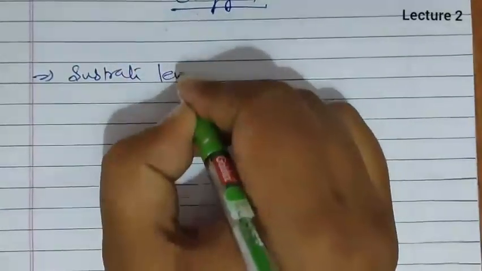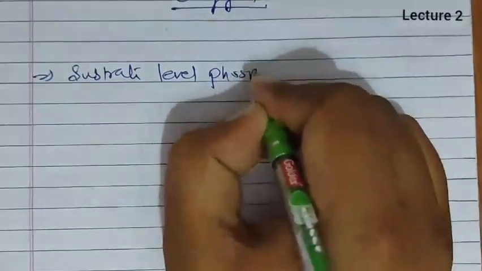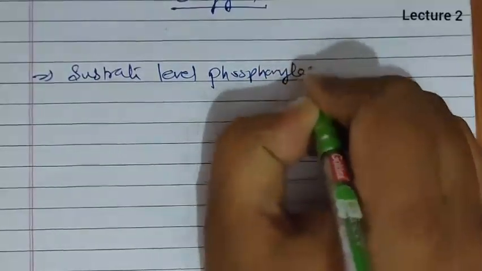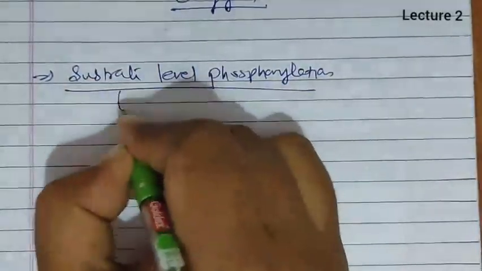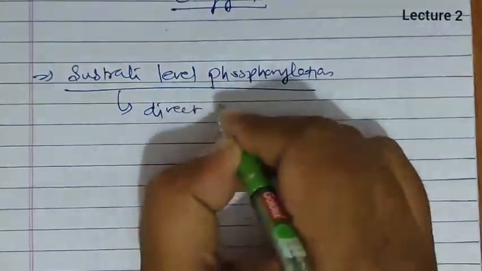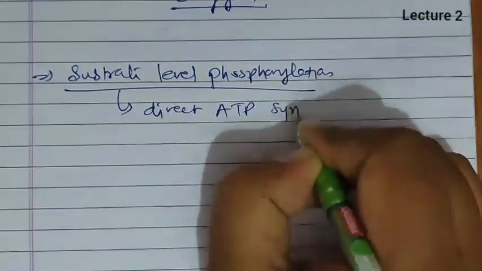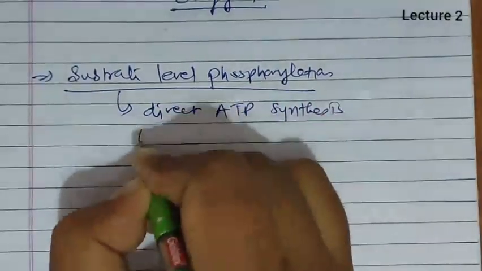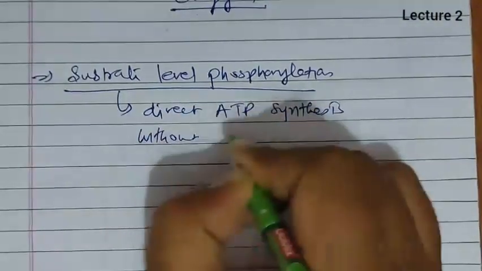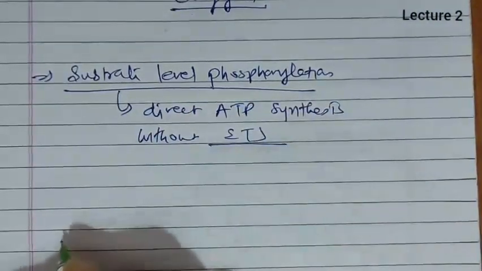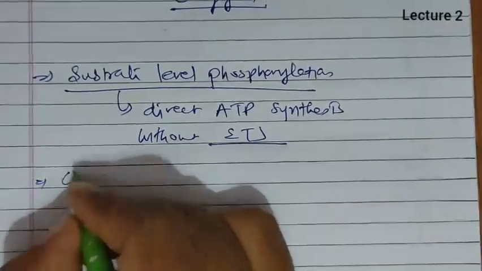So I hope now you are clear with substrate level phosphorylation. It means direct ATP synthesis without ETS. Whatever ATP we obtain directly, we calculate in substrate level phosphorylation.